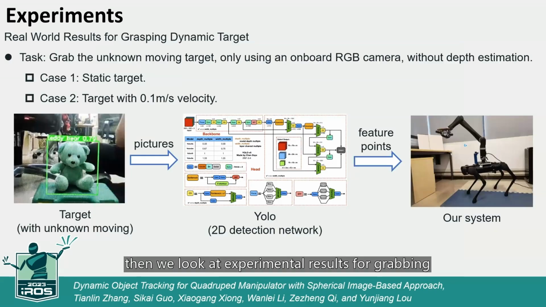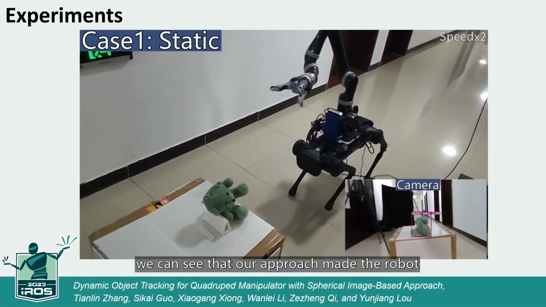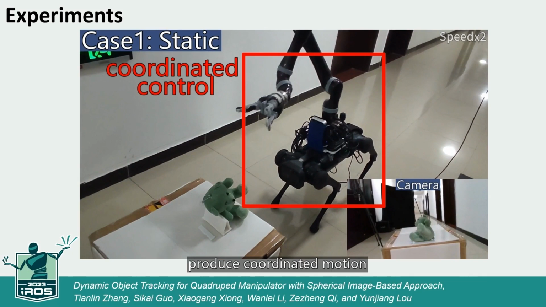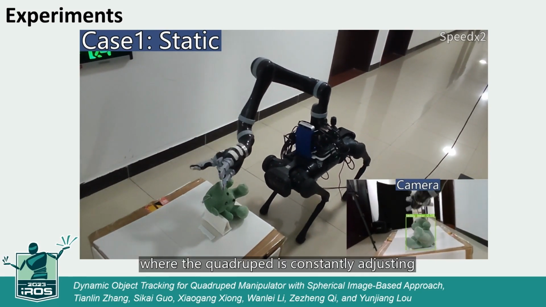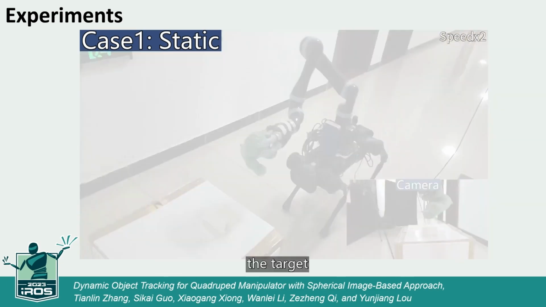Then, we look at experimental results for grabbing a household object, a teddy bear, to finally validate our approach. The feature points of the target were obtained by YOLO, and the target's velocities were set to 0 meters per sec and 0.1 meters per sec, respectively. From the videos, we can see that our approach made the robot produce coordinated motion, where the quadruped is constantly adjusting its position to help the manipulator successfully grab the target.